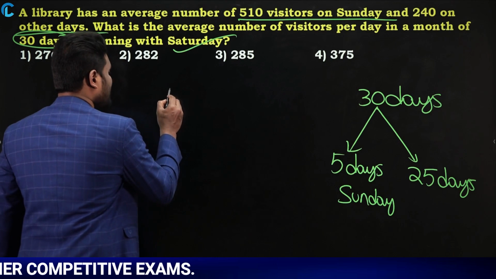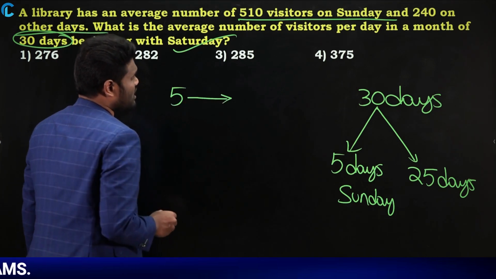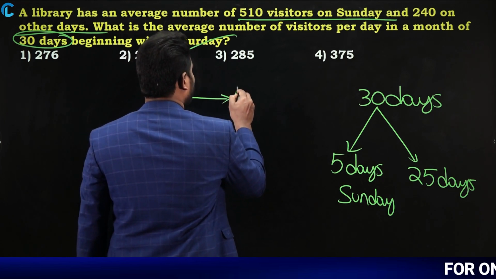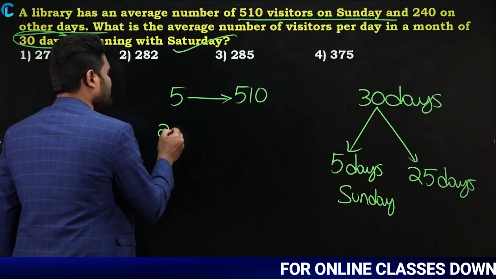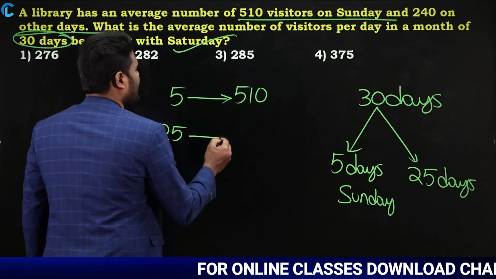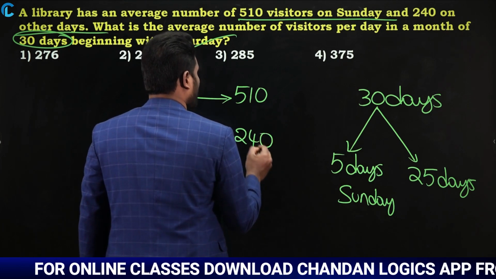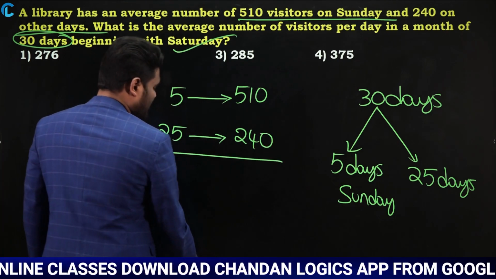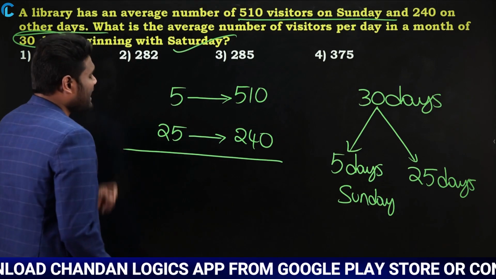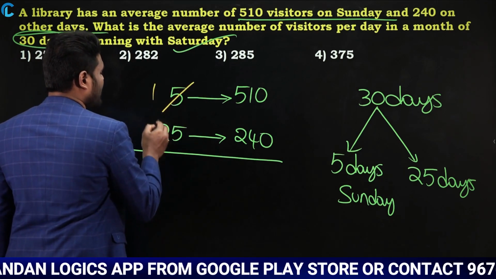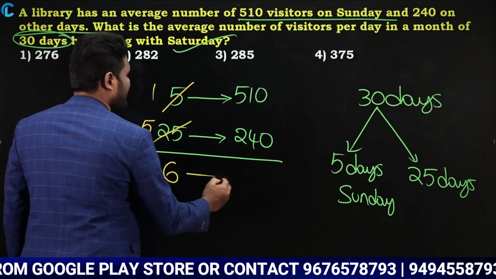Now what is the question saying? On Sunday the number of visitors is 510. In the remaining 25 days the number of visitors is 240. Now your question is, what is the average number of visitors for the whole month? Now look here, you can cancel. 5 cancels here 1 time, and 5 cancels here 5 times. So the total is going to be 1 plus 5, which is 6.